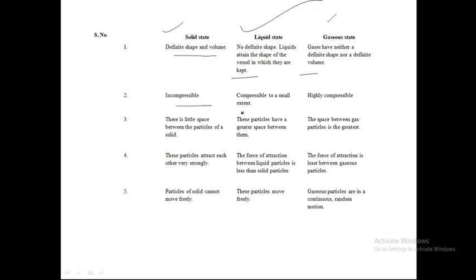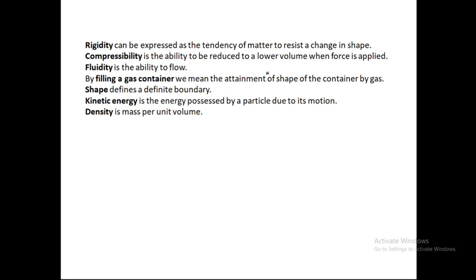Similarly, solid is incompressible, while gas is highly compressible. We discussed this earlier also. What is the meaning of the term rigidity? Rigidity is hardness. When a substance is very rigid, it can resist any change you are giving to it, it can resist the change in shape. Compressibility means you can reduce the volume of anything. Fluidity is the amount of movement.